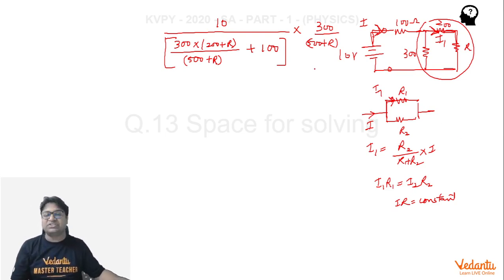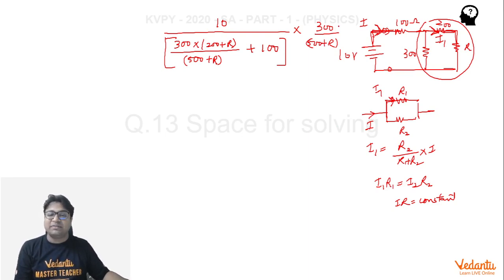So I have used this trick here to divide this current into two parts and to get the value of I1. Now once you get the value of I1, you have to multiply this I1 with R, and that gives you the potential difference across R in this circuit. So with this, let's finish the calculation now.